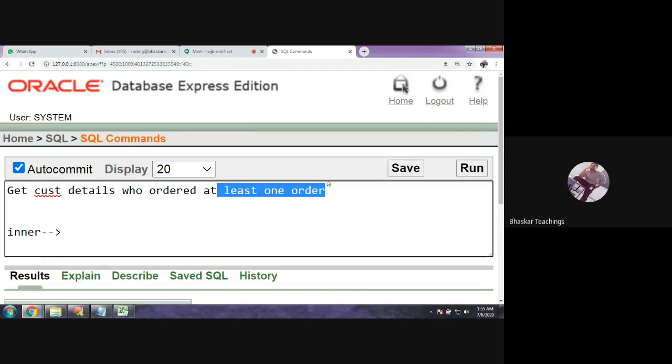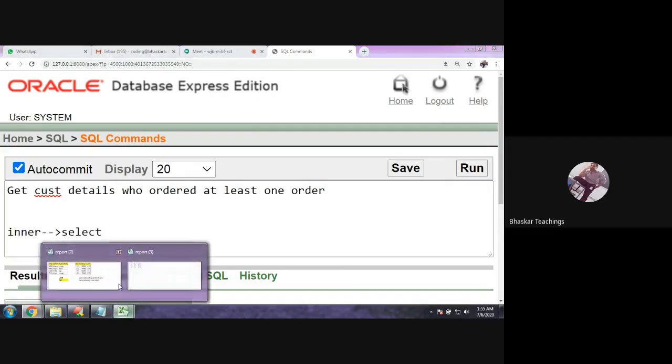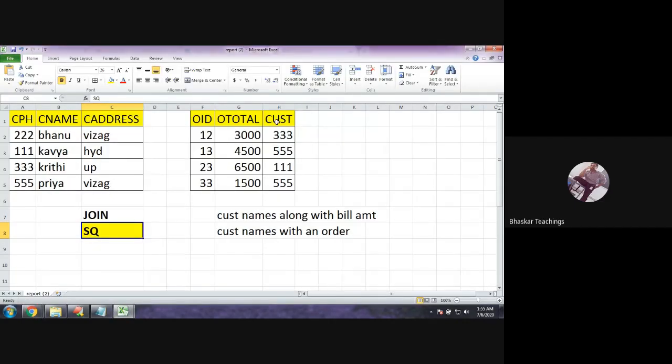So let us write the inner query. At least one order means I should check this table. I need to check the condition from this table. Get the customer IDs, this is the foreign key. As I told you, to perform a subquery operation we need a common column. Here the customer ID columns are the common columns.